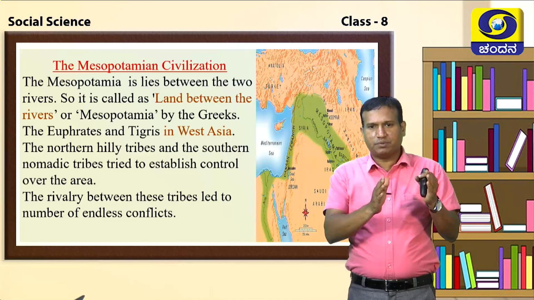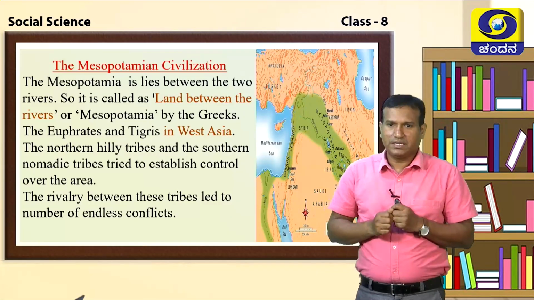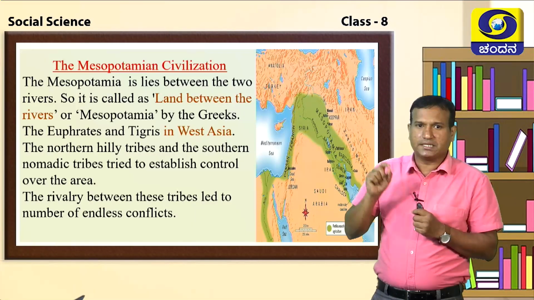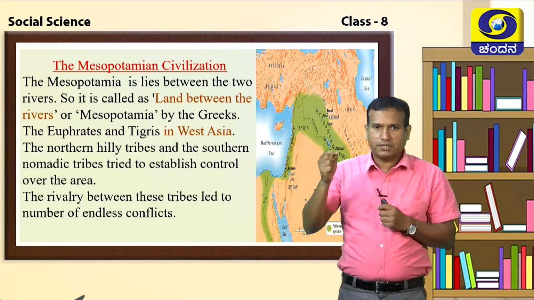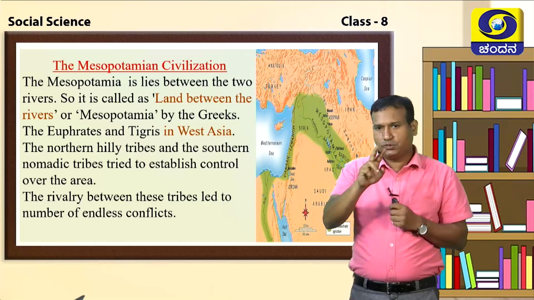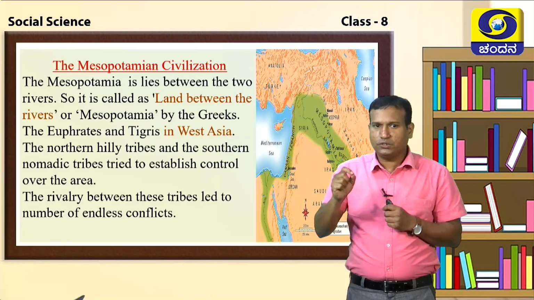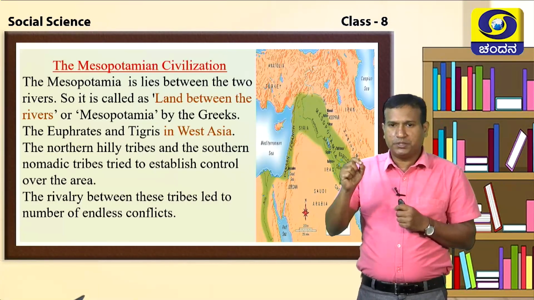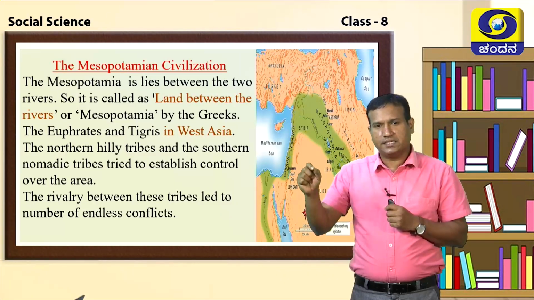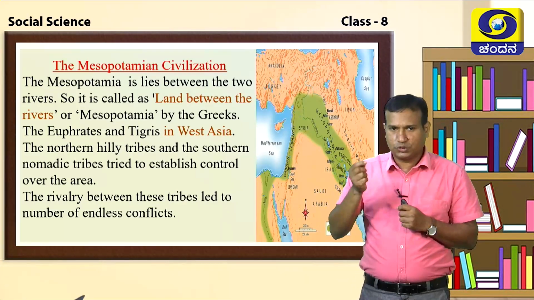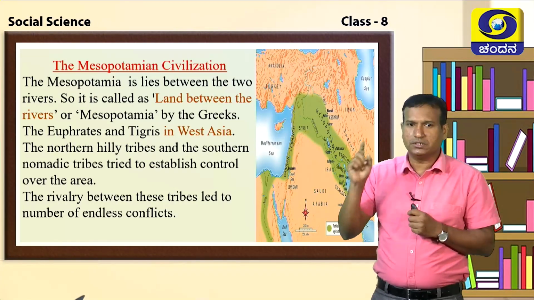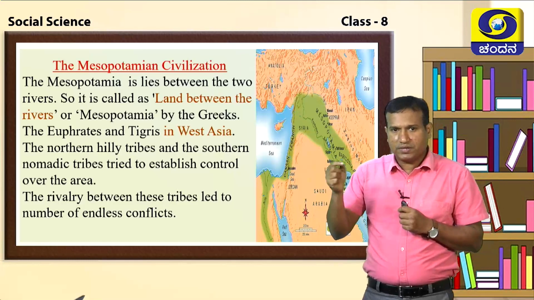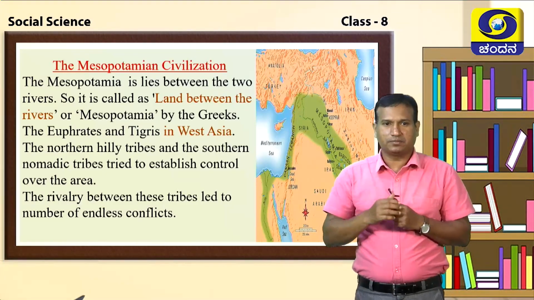So far we have discussed the Egyptian civilization. Now the other civilization we are going to discuss is the Mesopotamian civilization. Mesopotamia lies between two rivers. What are the two rivers? The Euphrates and the Tigris, in West Asia. So it is called the land between two rivers. The Greeks called it Mesopotamia.